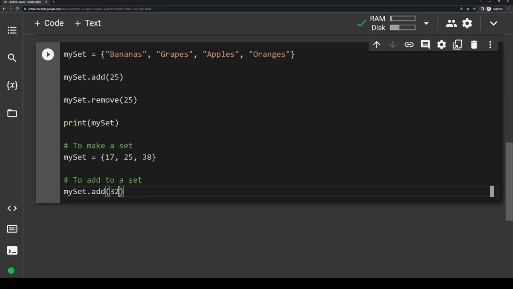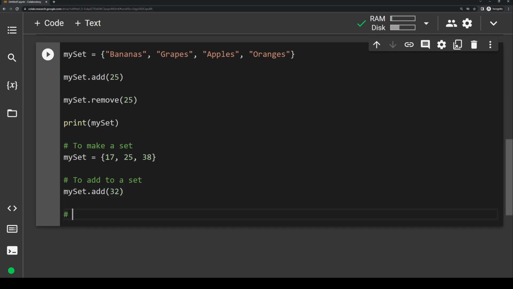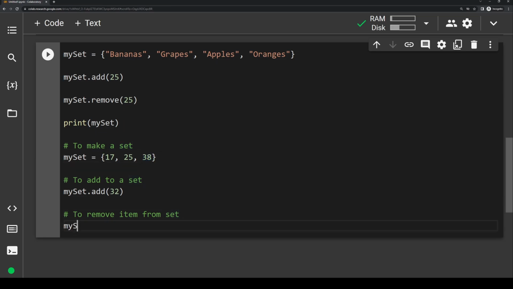To remove an item, we use the .remove method. So let's say to remove item from set. And if you wanted to remove, let's say this 38, we would just write mySet.remove 38. Like I mentioned, we could also use the .pop method with nothing inside the parentheses, but that's going to remove a random item, so that's probably not the best option.